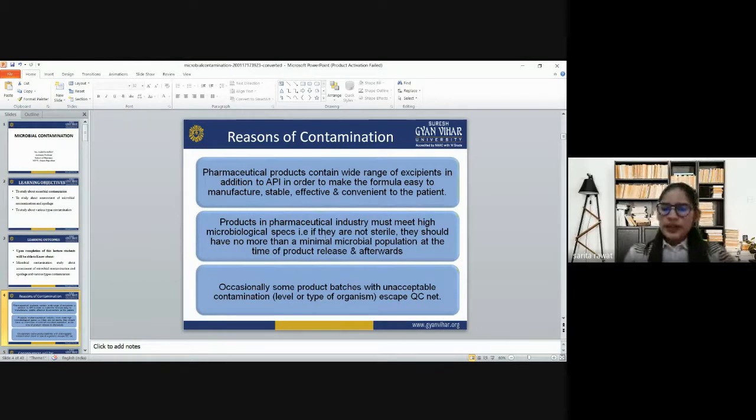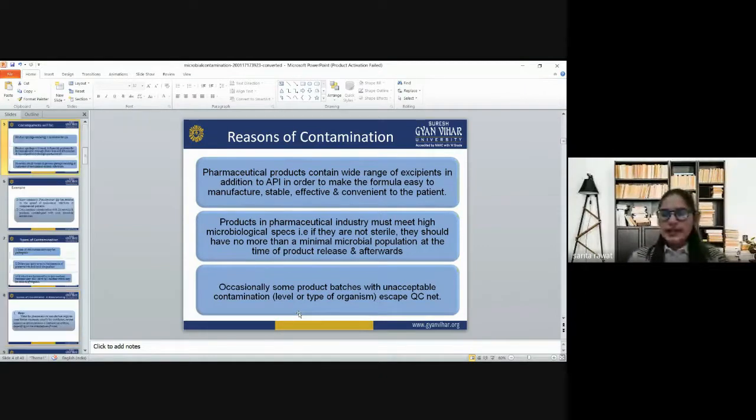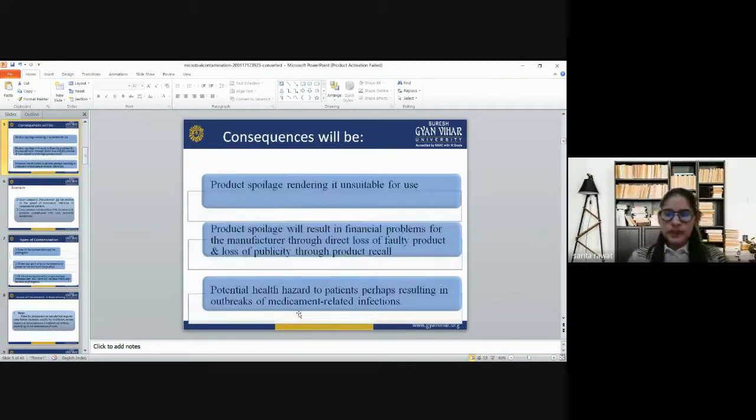If they are not sterilized, they should have no more than a minimal microbial population at the time of product release and afterward. But occasionally, some product batches with unacceptable contamination, level or type of organism, escape the QC net. So the consequence will be product spoilage, rendering it unsuitable for use.